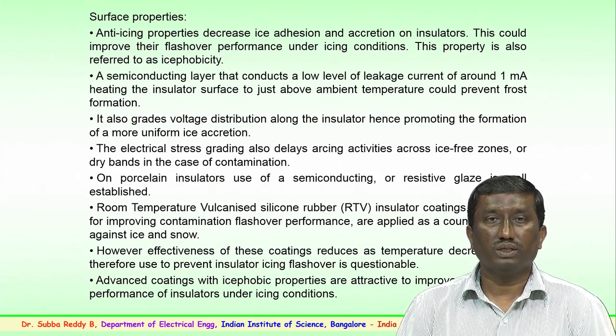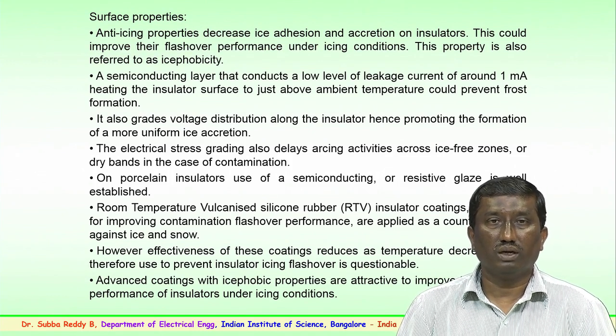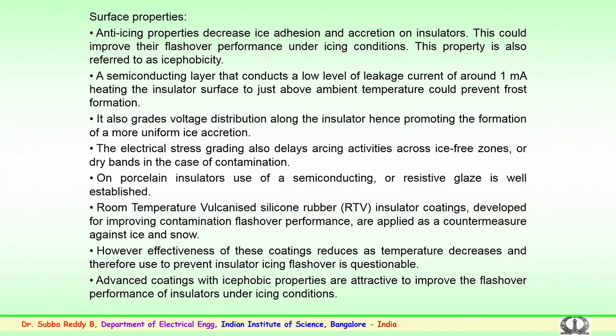So, when you look into the surface properties during ice loading, we have seen that anti-icing properties decrease ice adhesion and accretion on insulators. So, this will improve once the ice accumulation is removed from the insulator surface. This improves the flashover performance under icing conditions, which the property is also referred to as isophobicity. So, isophobicity is the performance of an insulator string during icing conditions, that is, better performance in icing conditions.